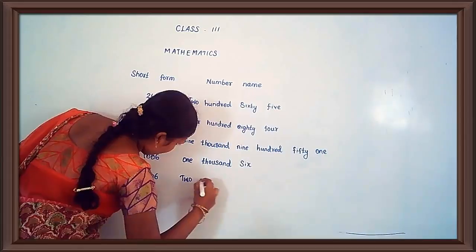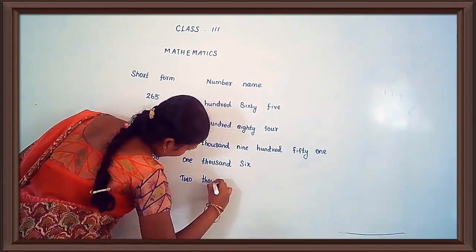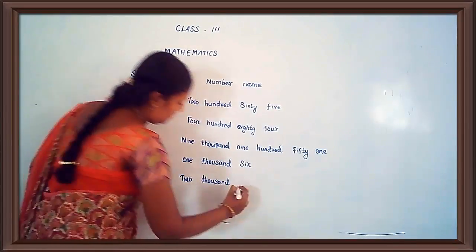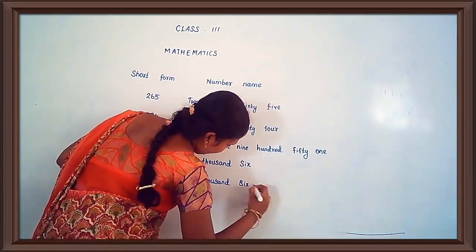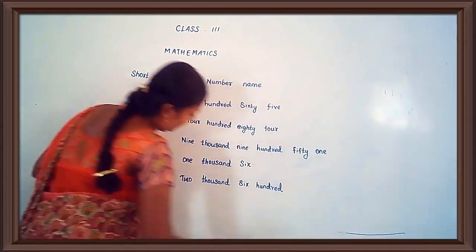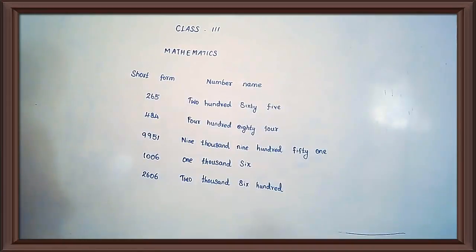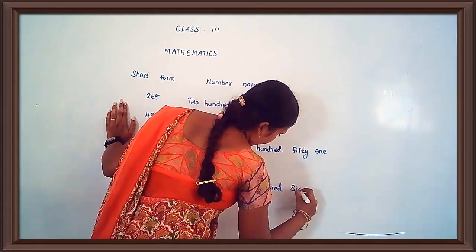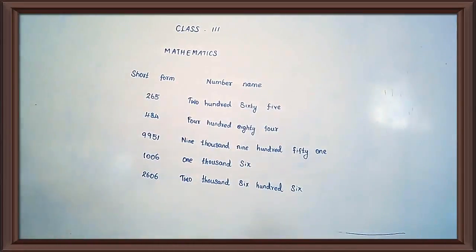TWO THOUSAND, SIX HUNDRED, SIX. 2606. See the board and write fast, ma.